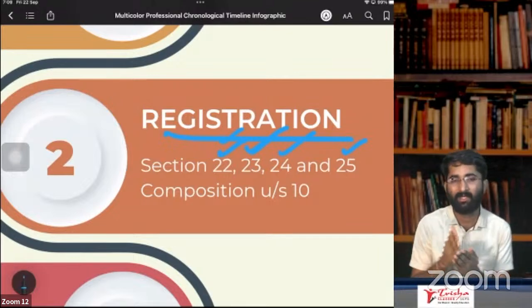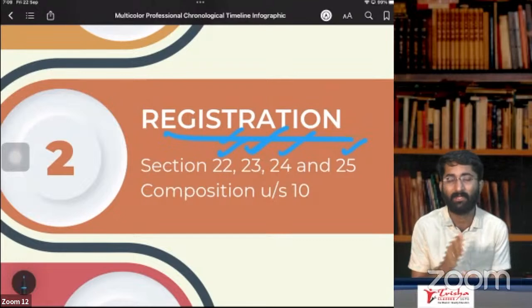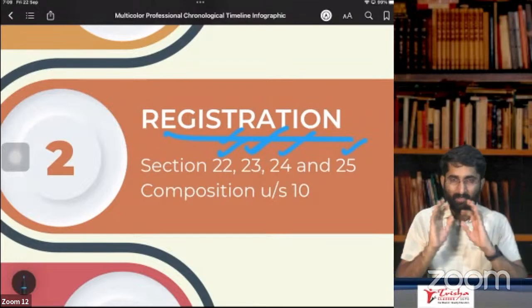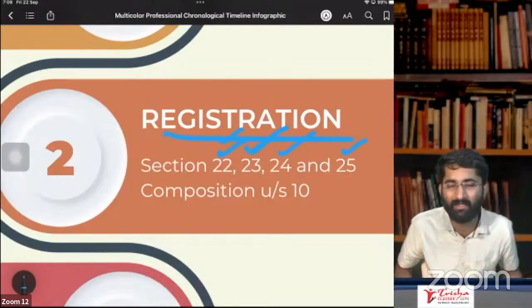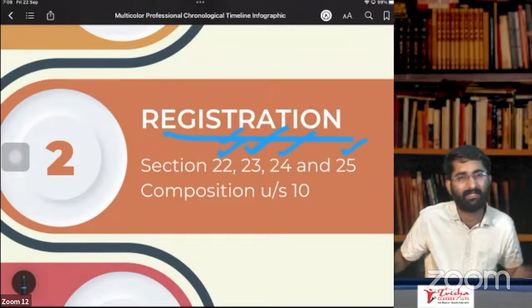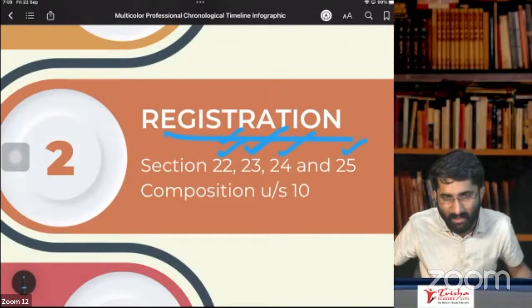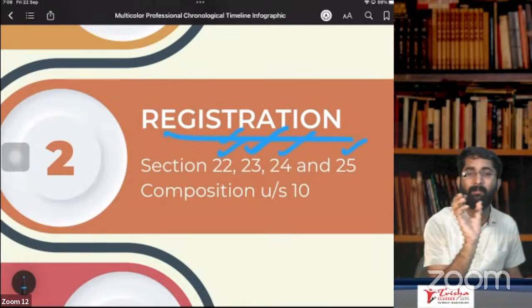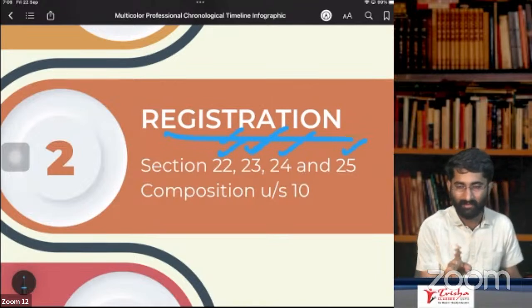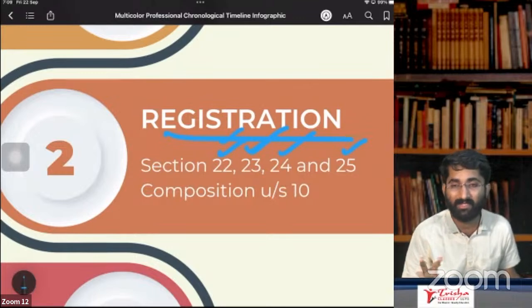Okay, so that is about section number 25, subsection 1 and subsection 2. Subsection 3 is the MAMU section. What is the MAMU section? If you are not liable under section 22 and 24, but still you wish to take the registration, you can take the registration under section 25, subsection 3. Section number 25, subsections 4 and 5 are deemed registration. Subsection 4 is about 2 registrations: you are deemed to be a distinct person.